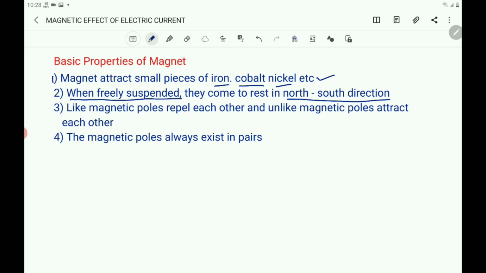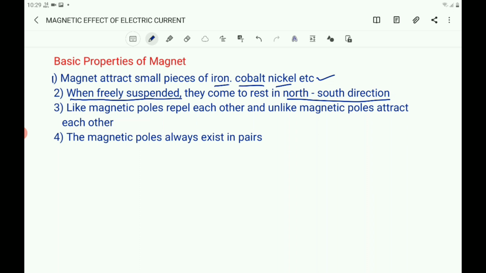North pole repels north pole, south pole repels south pole, but the north pole of one magnet attracts the south pole of the other magnet. Means like magnetic poles repel each other and unlike magnetic poles attract each other.